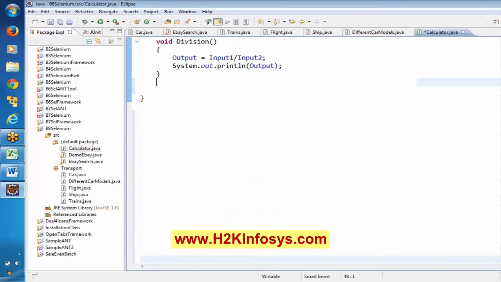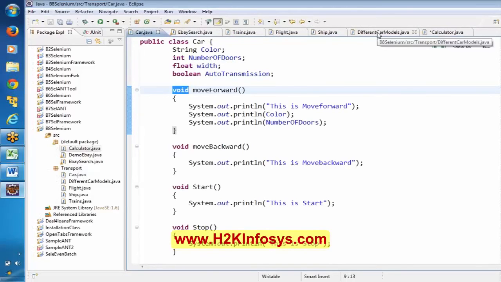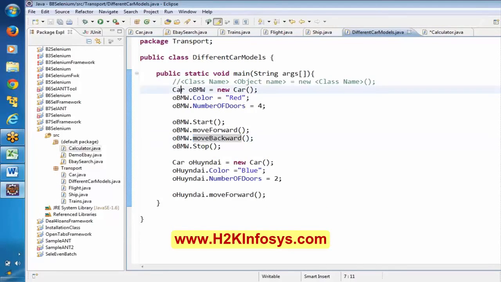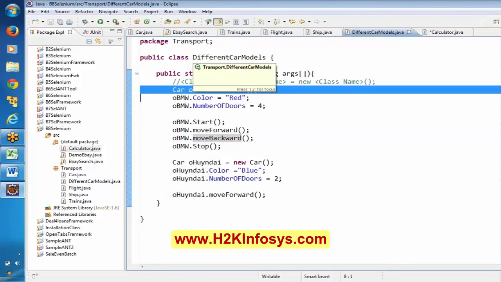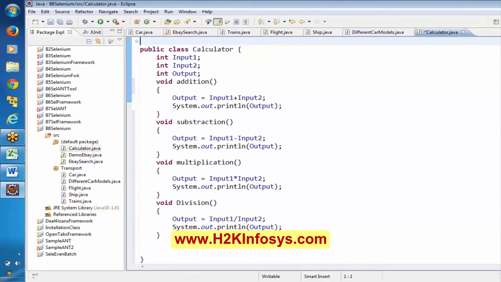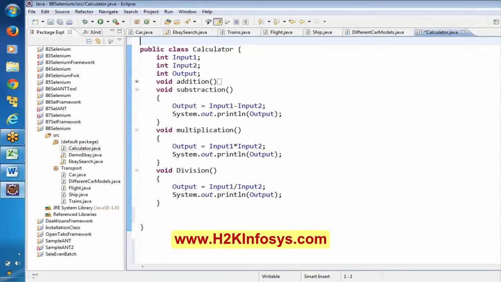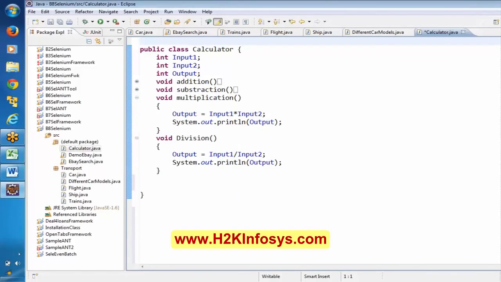Now here in this class itself, I am going to create an instance. In the previous case, if you observe here, the car class is different, and the class where we have created the instance is different. We have created the instance in another class. But here, in the calculator class itself, this is a calculator class, right? So here we have addition, we have subtraction. Here itself, I'm going to create a method called public static void. Okay. As I said, I will explain this bit later.